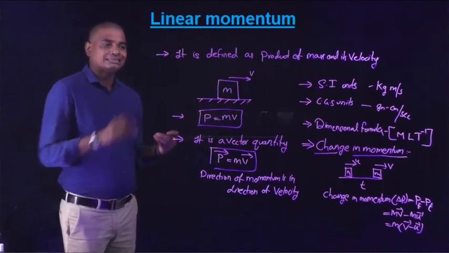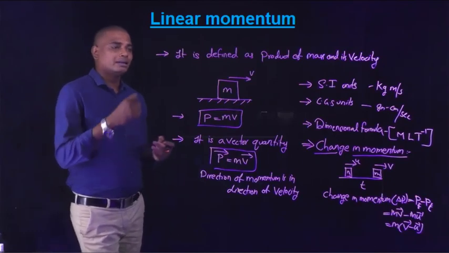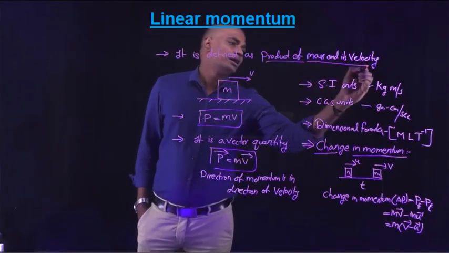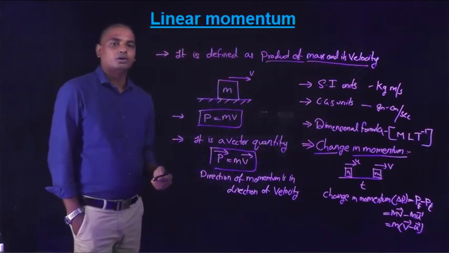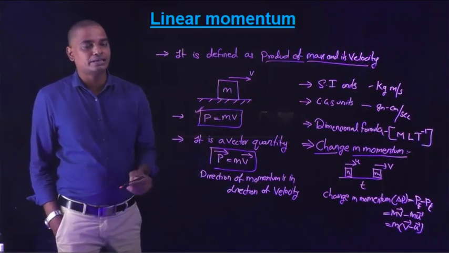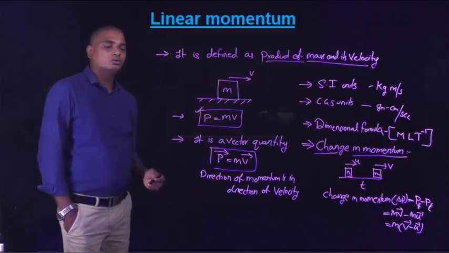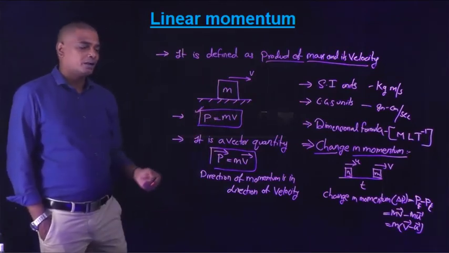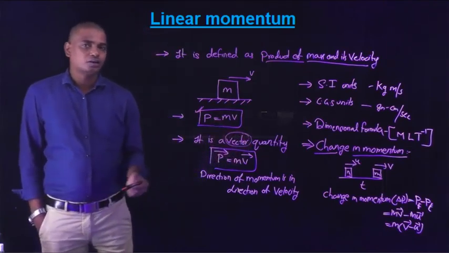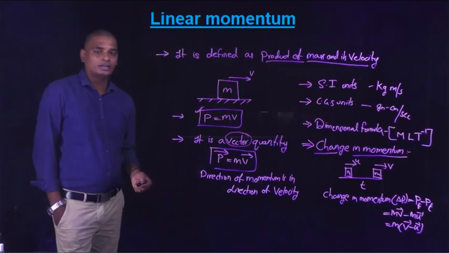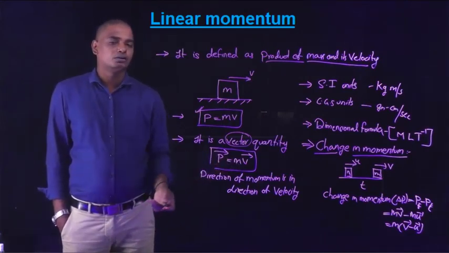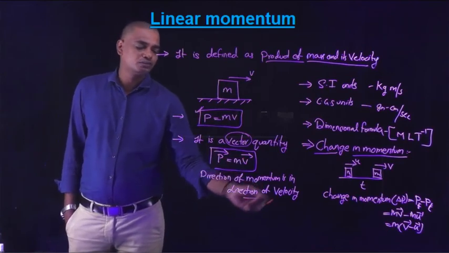Okay, so this is momentum. Momentum or linear momentum is defined as the product of mass and velocity. Its mathematical formula is P is equal to m into v, and it is a vector quantity. A vector quantity is a physical quantity which has both magnitude and direction. So P bar is equal to m into v bar, whose direction is along the direction of the velocity.